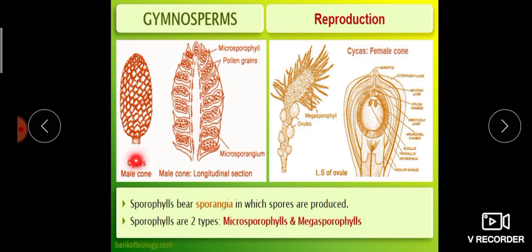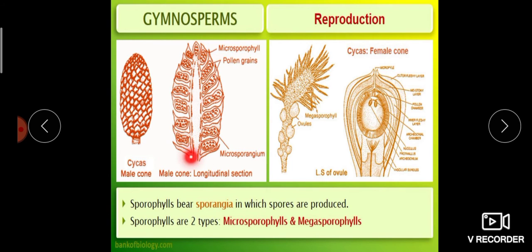This is the structure of a male cone. Okay, if you take a cross section or longitudinal section, this is the central axis, which bears the microsporophylls spirally arranged. So we will get a picture like this. Okay, so these globular-shaped structures are called microsporangia that are present on the microsporophyll. Inside the microsporangium, microspores are produced. Microspores are also called pollen grains. Okay, so this is the structure of the male cone.